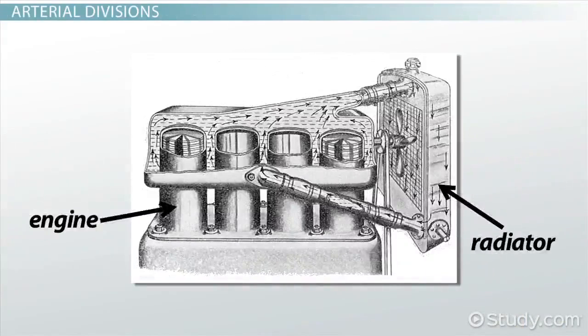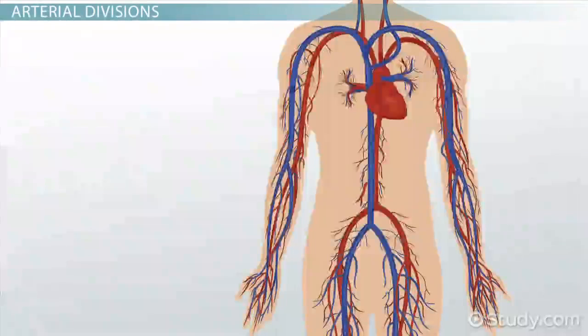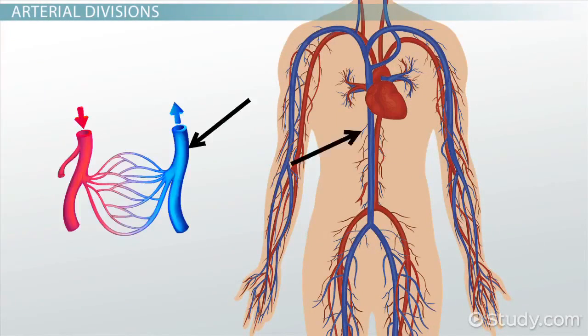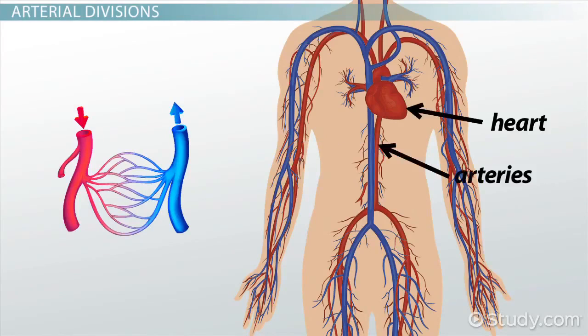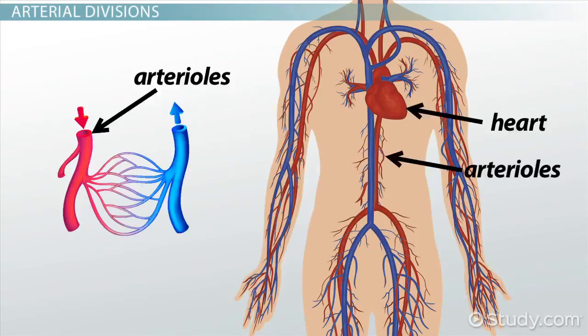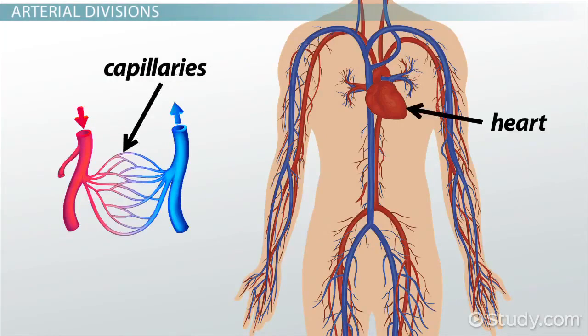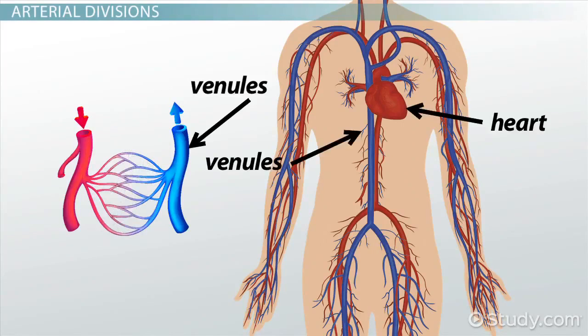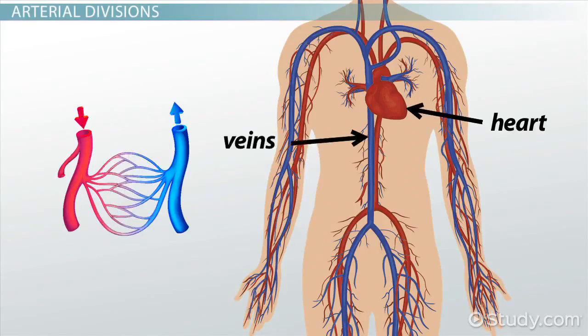Much like the cooling system in your car, which pushes fluid from the radiator through the engine block and back to the radiator, your circulatory system is a closed loop consisting of your heart, arteries, arterioles, capillaries, venules, and veins. Blood leaves your heart through your arteries, travels into progressively smaller arterioles, enters thin-walled capillaries where oxygen and nutrients are delivered to your tissues, flows into progressively larger venules, and finally returns to your heart via your veins.